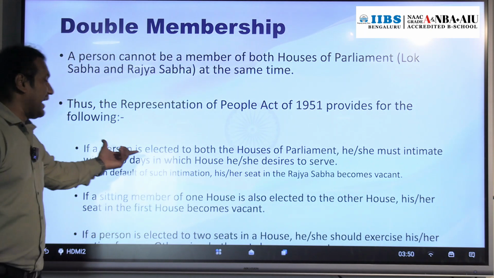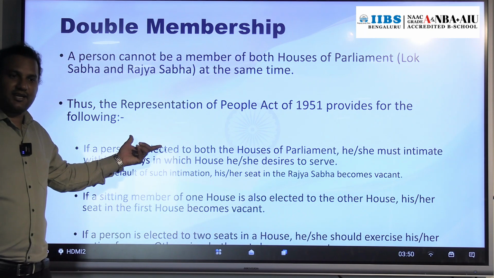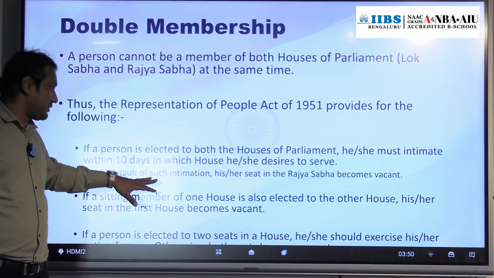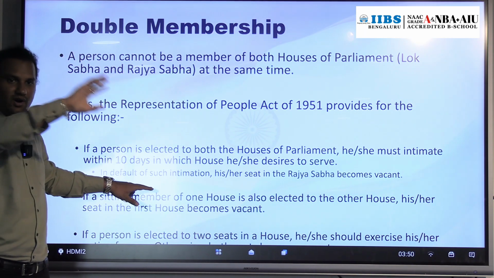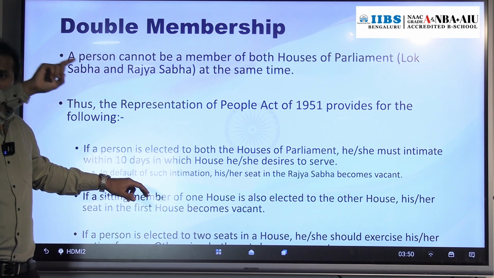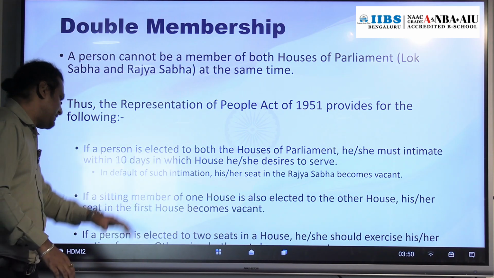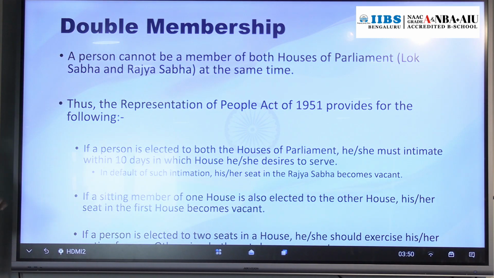So this is about election at a time, elected to both Lok Sabha and Rajya Sabha at the same time. But this is about already being a member of one house and being elected to the other house. Already a member in one house and elected to the other house. That is this provision.